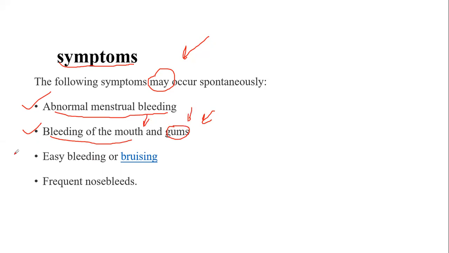And then the easy bleeding or bruising is also one of the symptoms of coagulopathy. So this, इसे हम जो है डिफरेंट टर्म्स और भी हम जो है पहचान सकते हैं, जैसे कि आपने सुना होगा कि एकाइमोसिस, इस तरह जो है petechiae etc. So these all are the different types of bleeding within the skin.